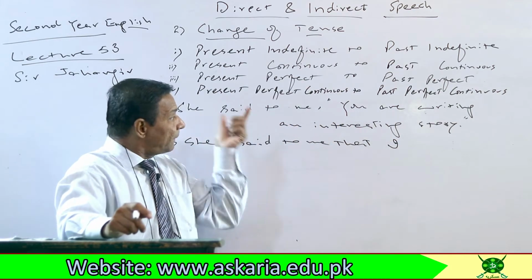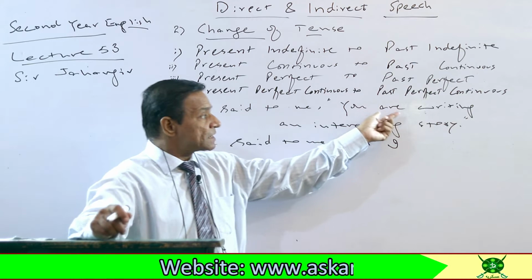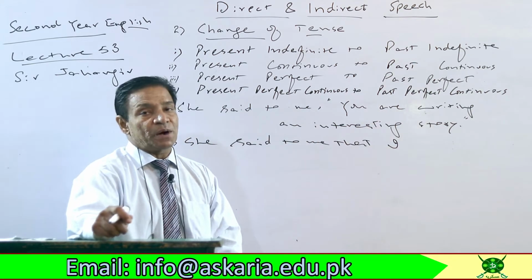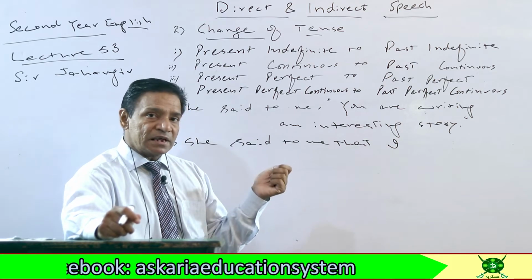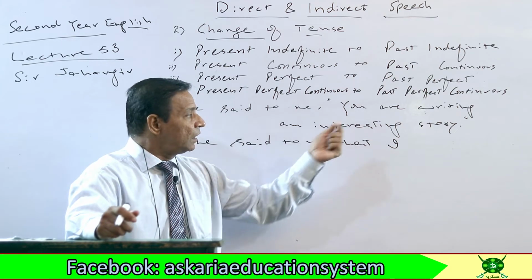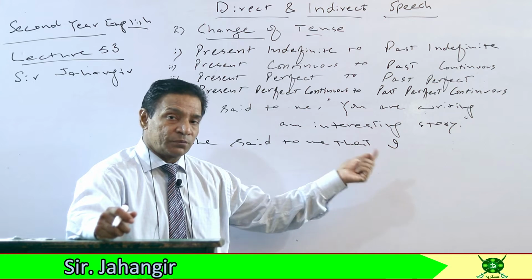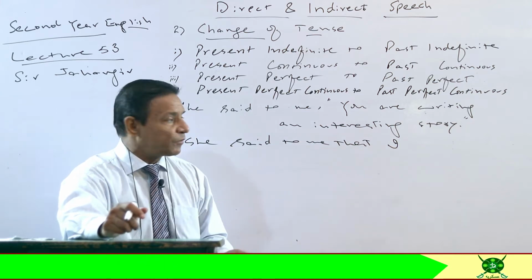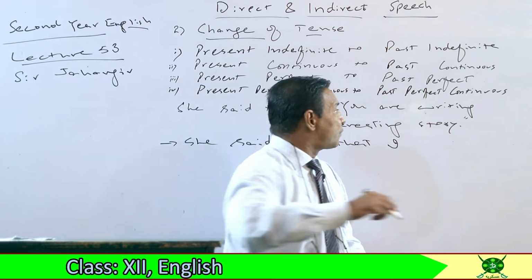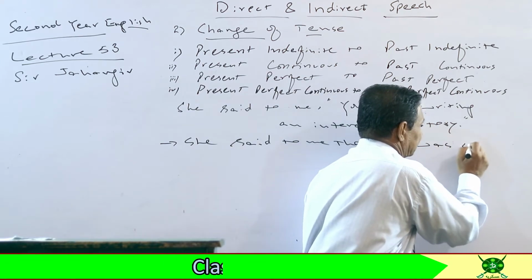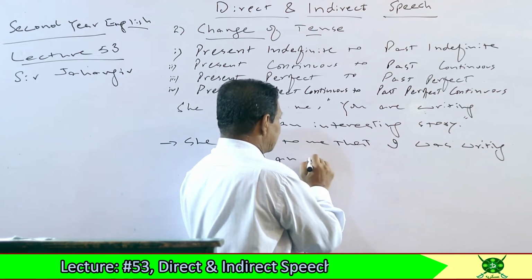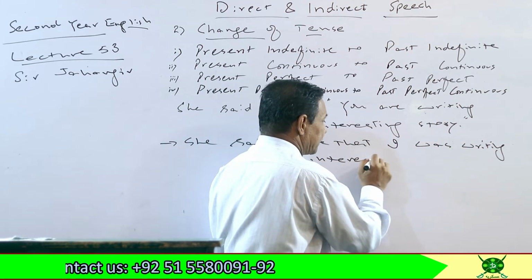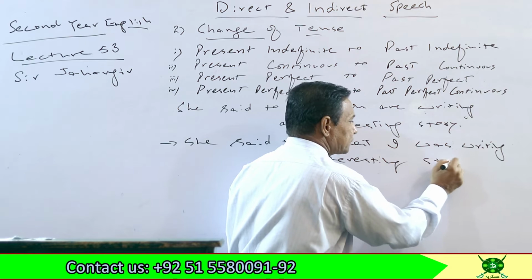Now the tense, past tense, and this present continuous, will be changed to past continuous tense. So now come towards the past continuous tense. In past continuous tense, whenever active voice, we will write was and were. With I, we will write was as a helping verb. So he said to me that I was writing an interesting story.